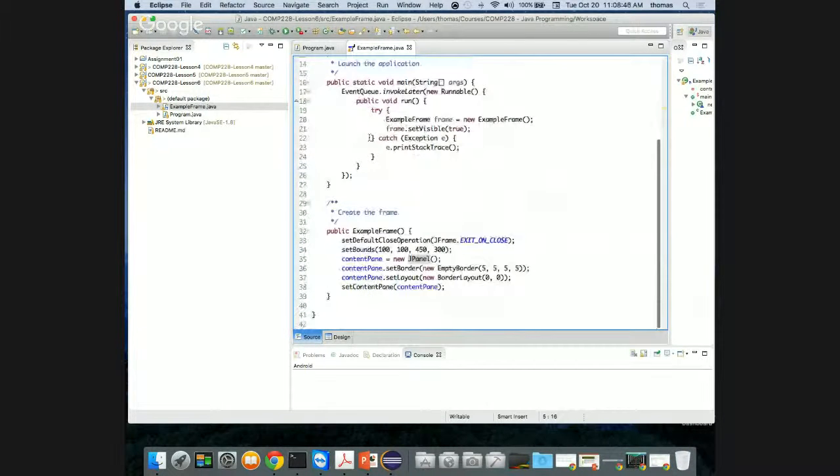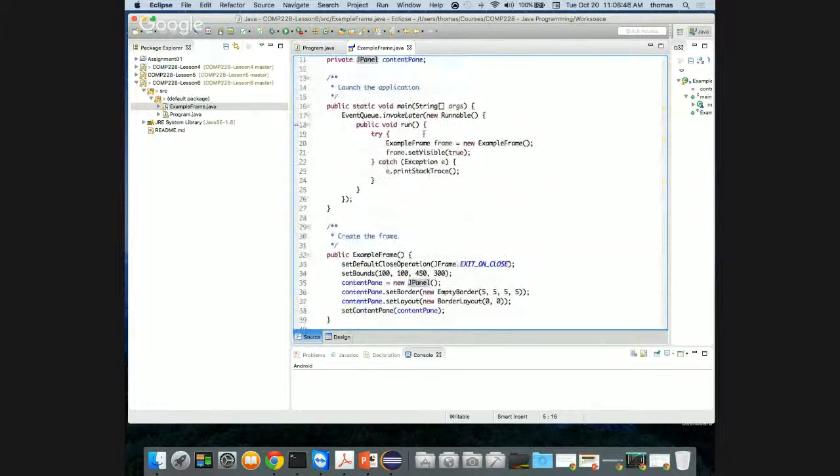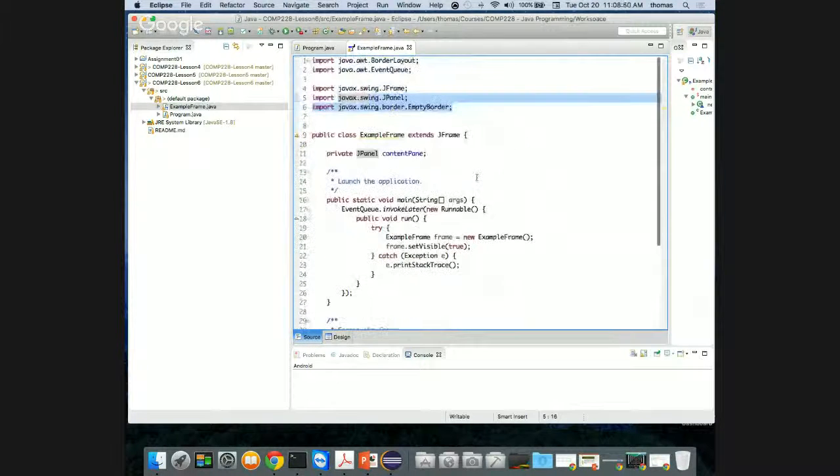Here's my public ExampleFrame. It's almost like using a driver built in, if you notice what it is. So here's my JFrame, and I'm creating a new public class ExampleFrame. That's what I've called it, which extends the JFrame superclass, which we're going to talk about.